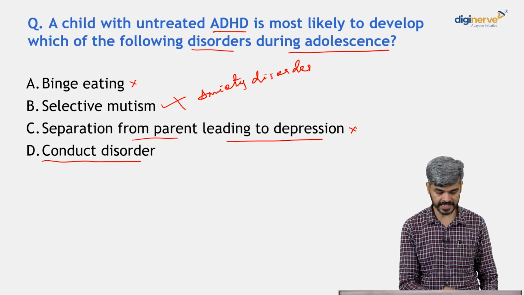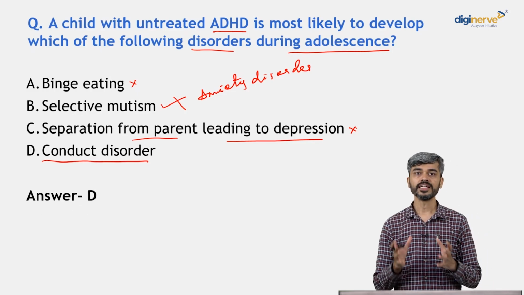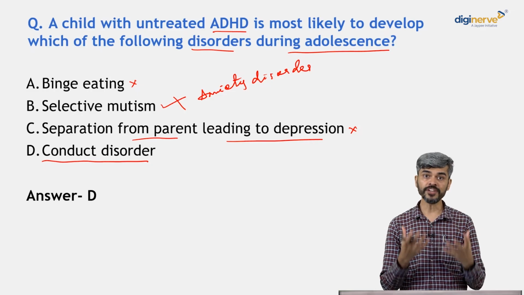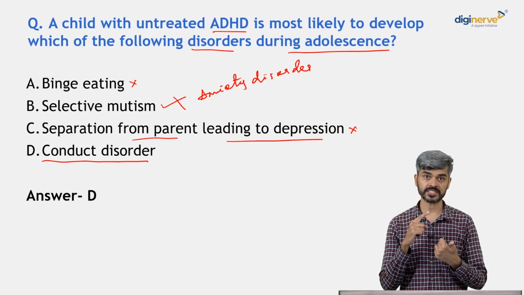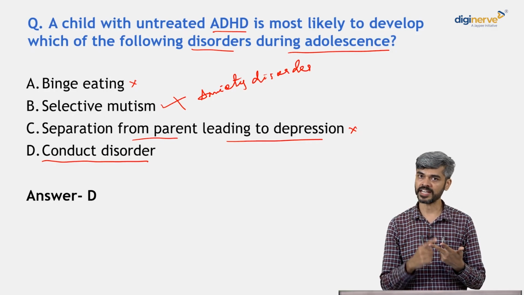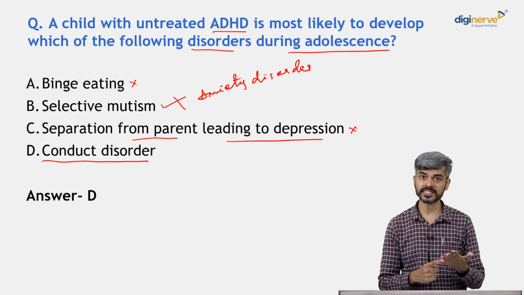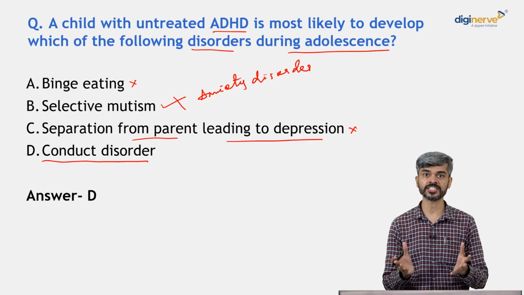So the answer here is conduct disorder, right? What is conduct disorder? It is where a child will develop very difficult behaviors, externalizing behaviors, like a child may be seen lying, stealing, right? They may be having aggressive behaviors, they may set things on fire, they may hurt animals, they may be having disobedient behaviors towards authority figures, right?